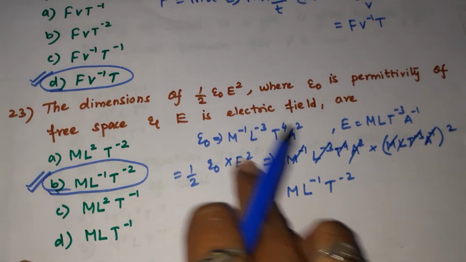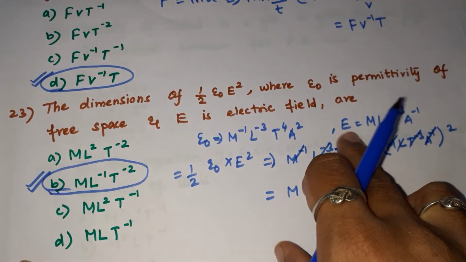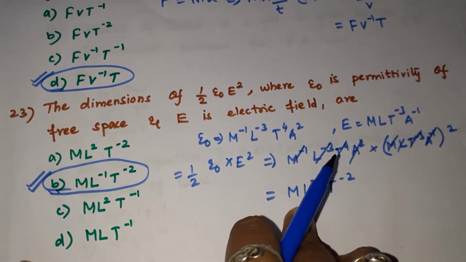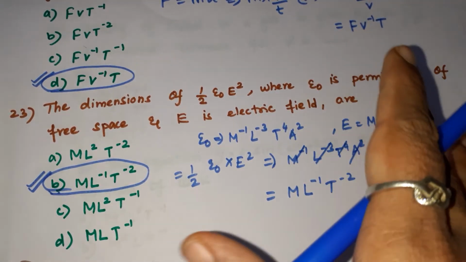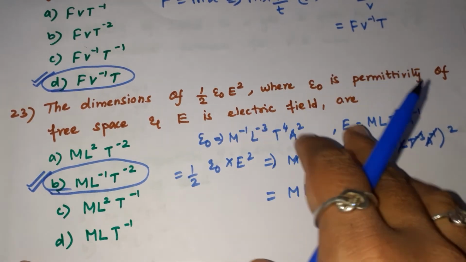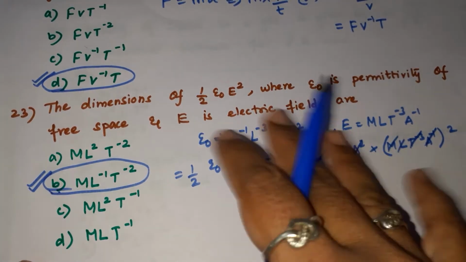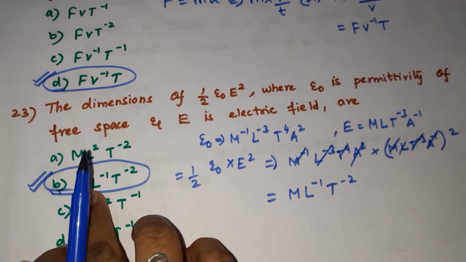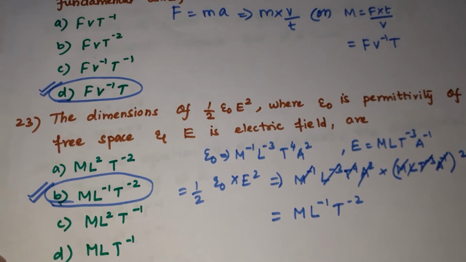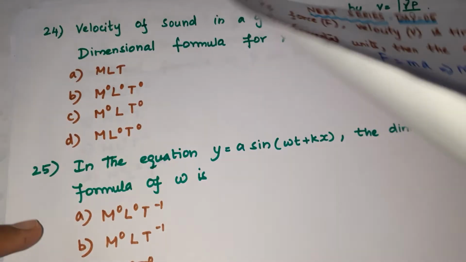So please check it, friends, what about the epsilon naught and what about this E? If you want to solve these types of questions, you should know those dimensional formulas completely. If you know the dimensional formulas, it will be easy to cancel things and you can get the answer very easily. Yes, next question.